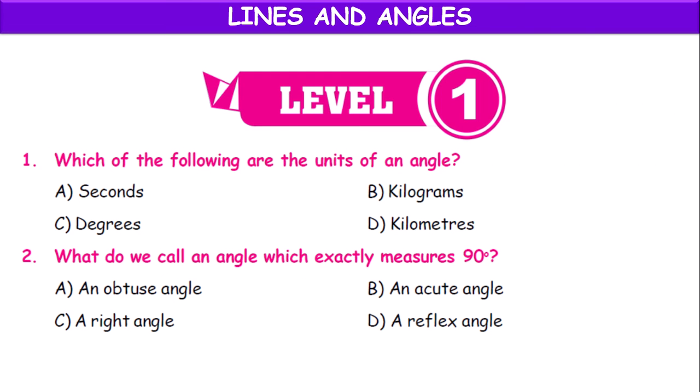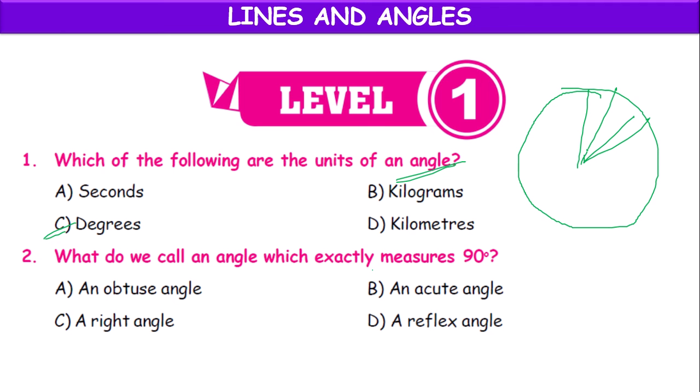Now let's solve the Olympiad problems from the level 1 practice sheet. First question, which of the following are the units of an angle? Angles are measured in degrees. One complete circle is divided into 360 equal parts. Each part is called a degree.